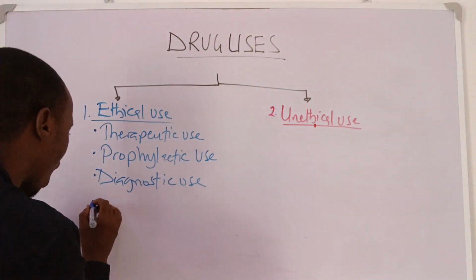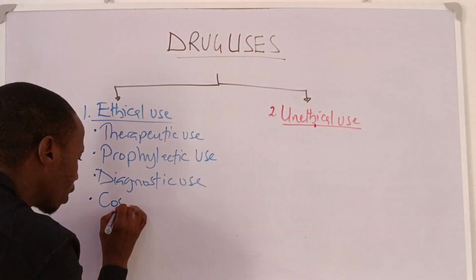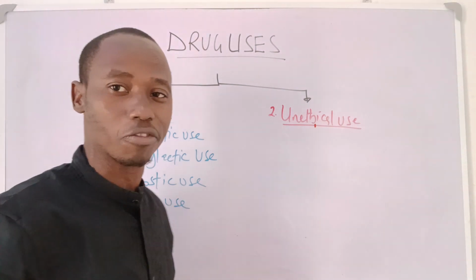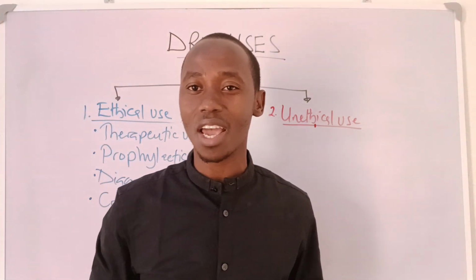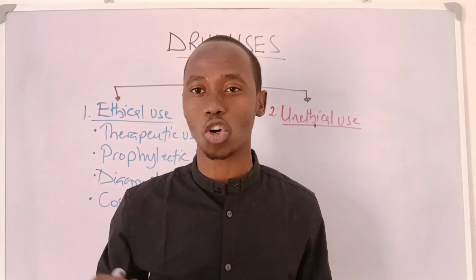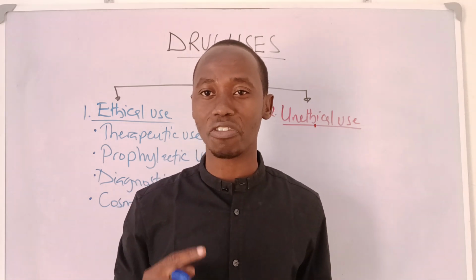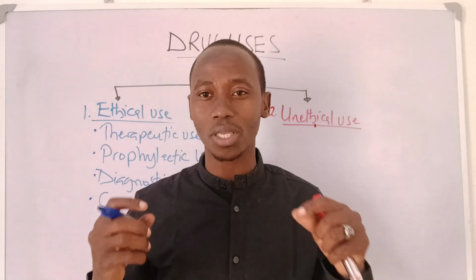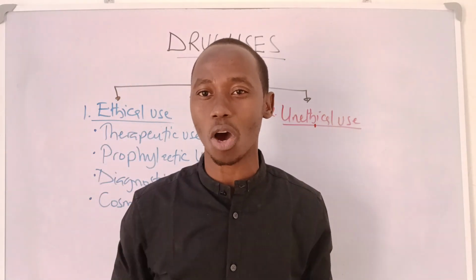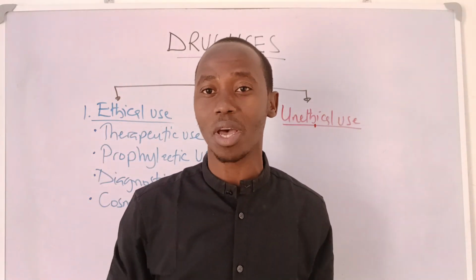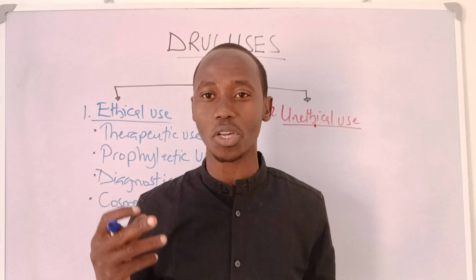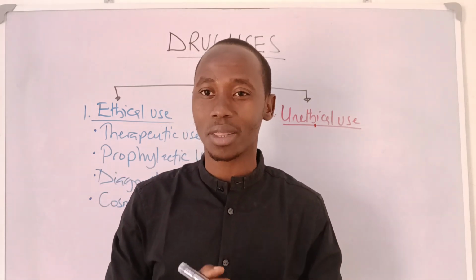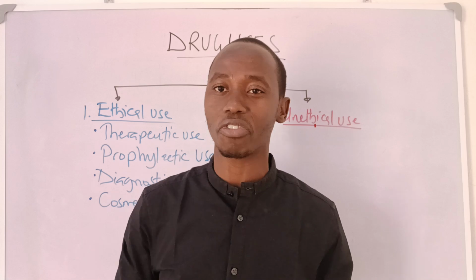Then we also have cosmetic use of drugs, the use of drugs for cosmetic reasons. Indeed, we have drugs that can glow your skin, drugs that can give you pinkish lips, drugs that can increase your hair outgrowth, drugs that can dilate your pupils, and so on. A good example is the use of minoxidil to increase hair outgrowth, or the use of high dose vitamin C to glow your skin. This is called cosmetic use of drugs.